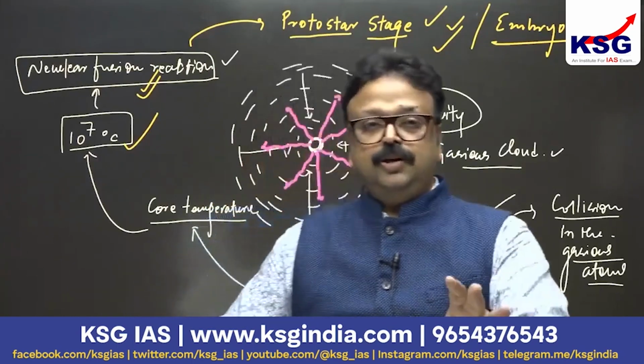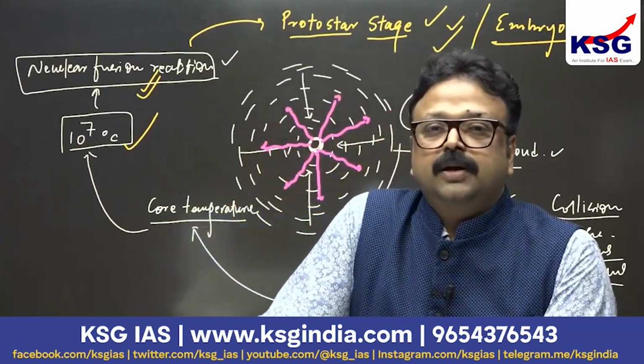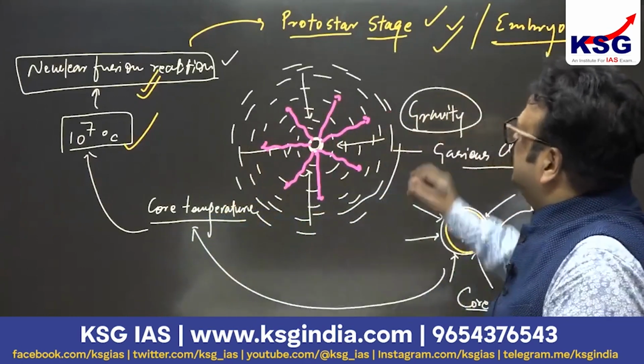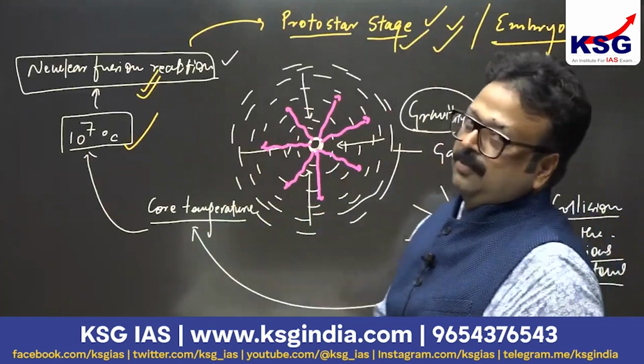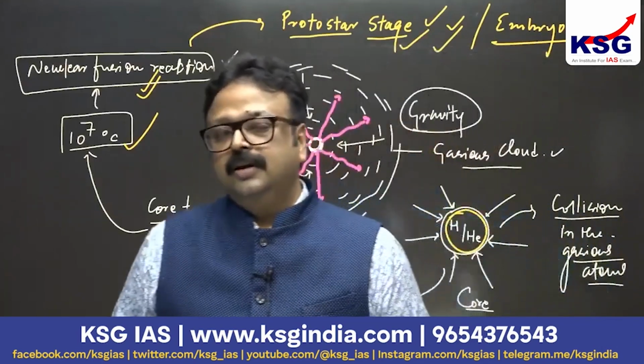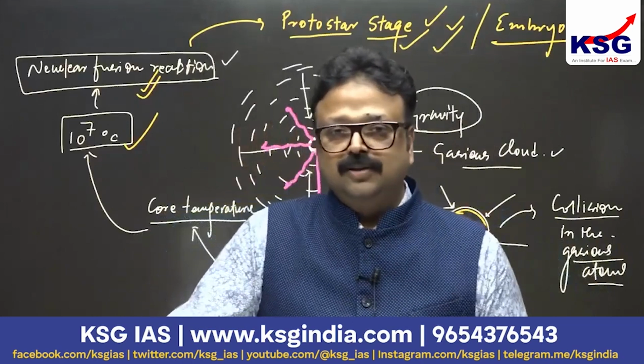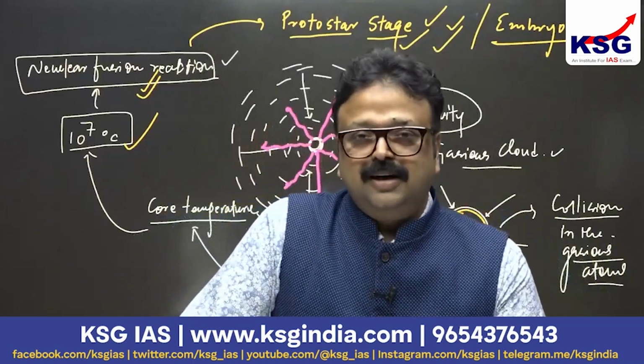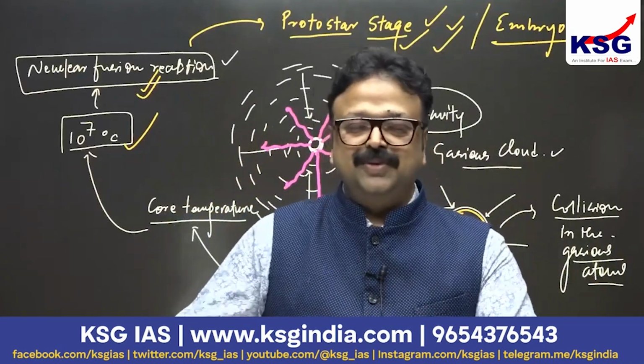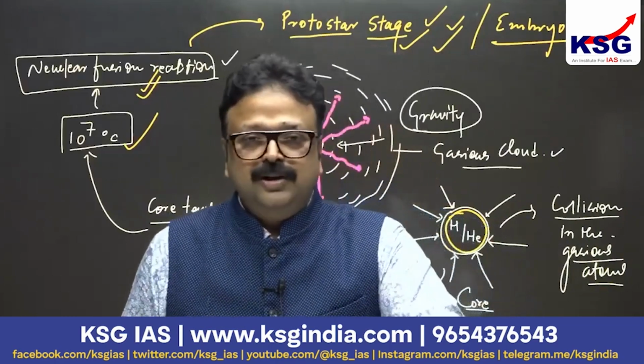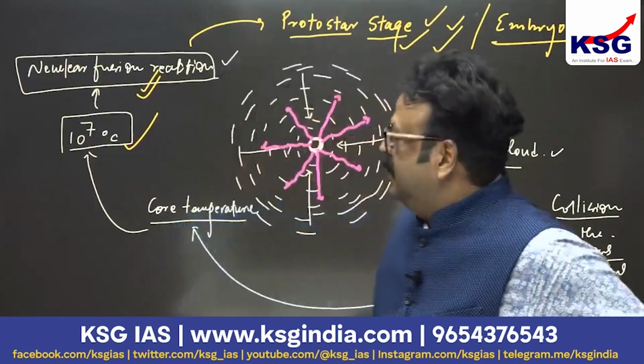This is the story you should have at your fingertips. And after that, what happened? This protostar will not remain a protostar. It has to mature because the star was born. So this star will reach its stardom, that is called the mature star phase, and other phases are also there. We will see eventually in this program.